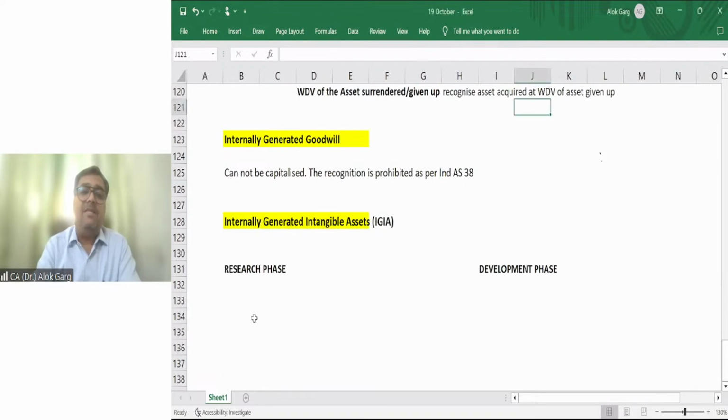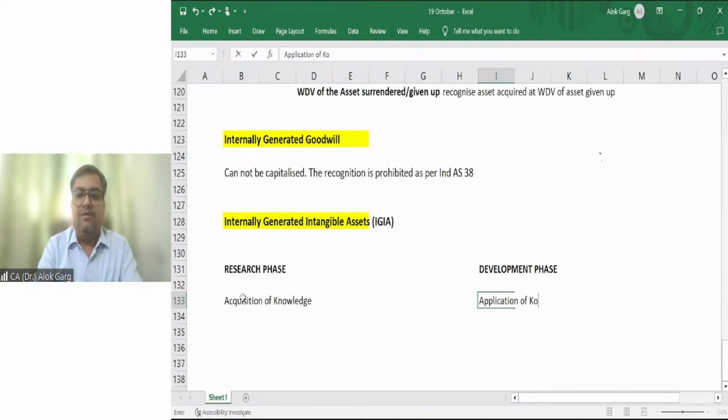Development means application of knowledge.